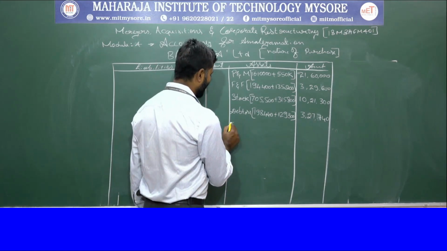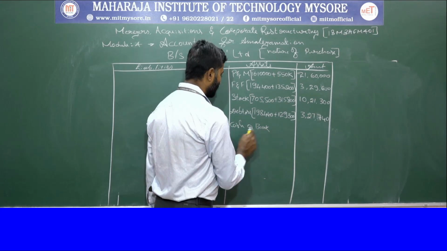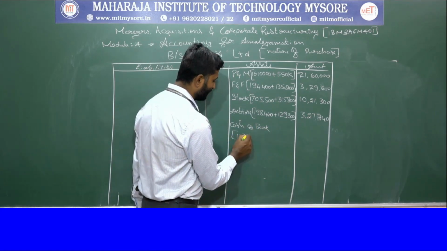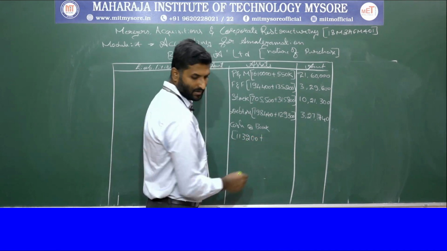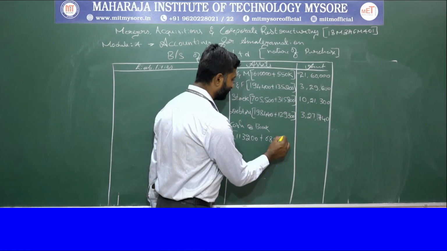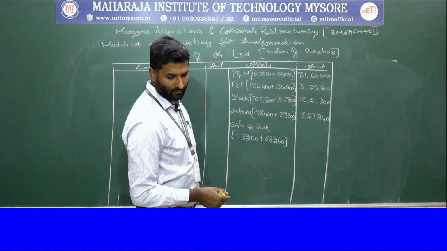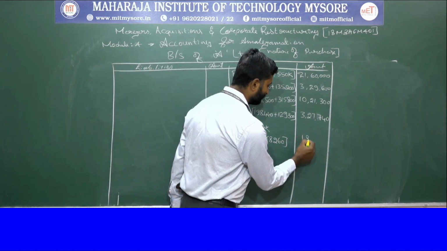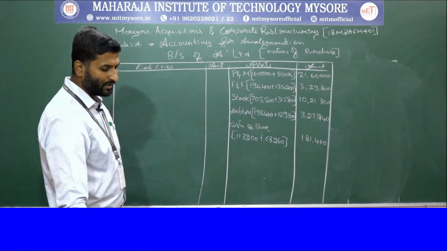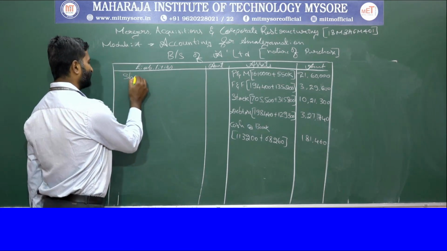Then we have cash at bank. Cash at bank amounted to rupees in the A company is 1,30,200 plus 68,260. So that amounts to 1,81,460. Then we are moving to the liability side, where we have to show the share capital.